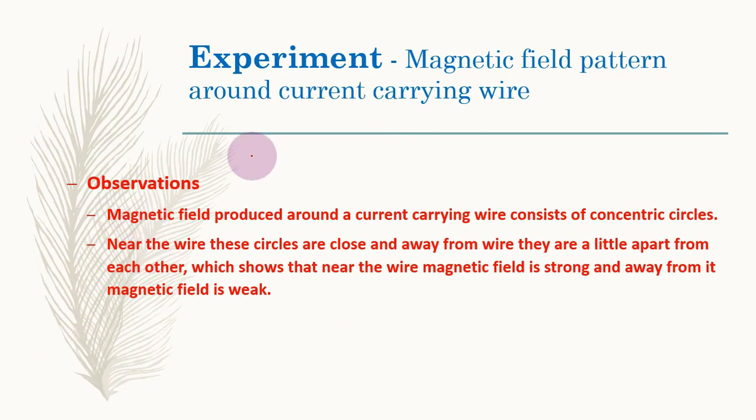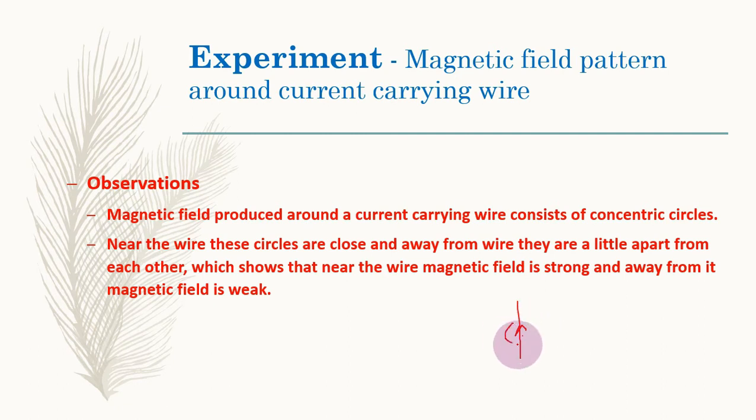Now the observation obtained from this experiment is that the magnetic field produced around a current carrying wire consists of concentric circles. Near the wire, these circles are found closer, and away from the wire they are a little apart from each other. Suppose this is the wire and this is the direction of current in it.